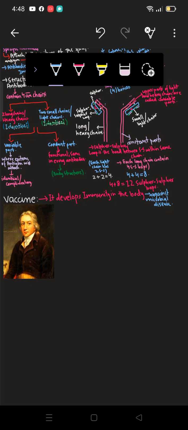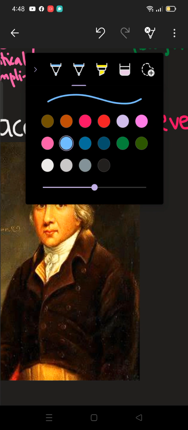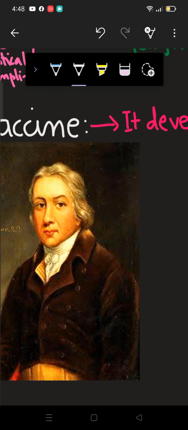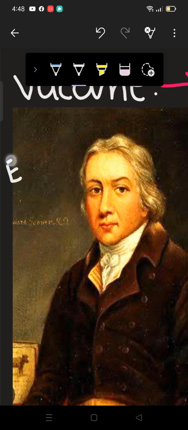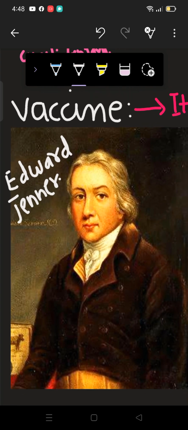Now let's see who developed a vaccine for the very first time. The first vaccine was introduced by British physician Edward Jenner, as you can see here in this photograph.